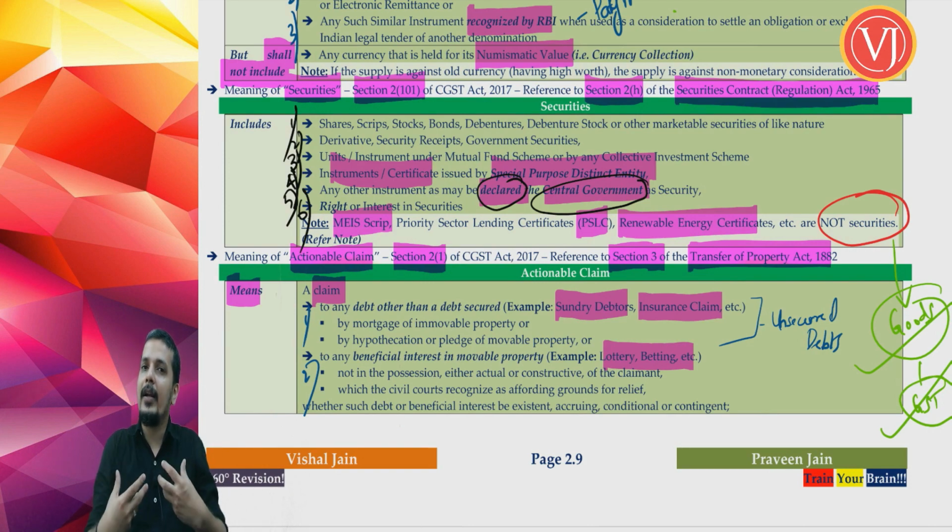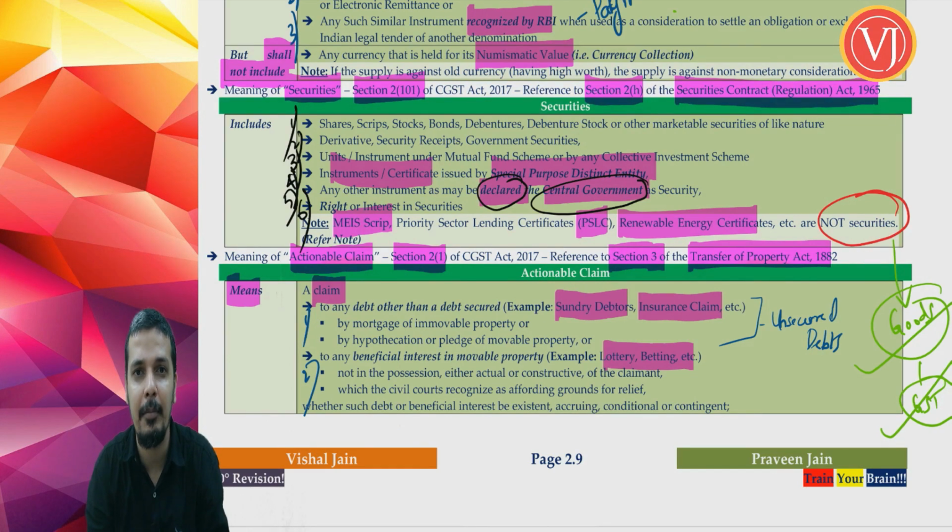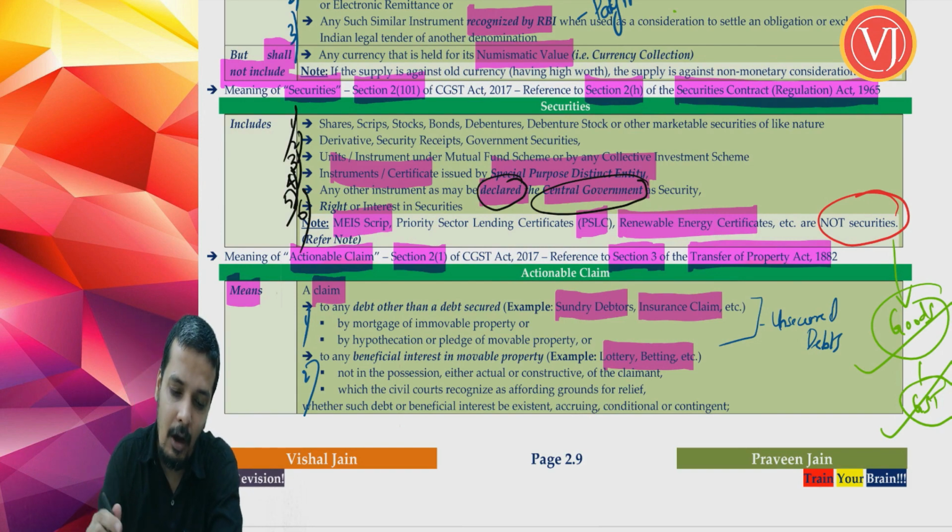So whenever you try to understand actionable claim, divide it into two parts. First, a claim to unsecured debts, where you can have a classic example of your debtors or an insurance claim. Second, a claim to beneficial interest in movable property, where you can have a classic example of betting, gambling, lottery. Right. Now, the common point.